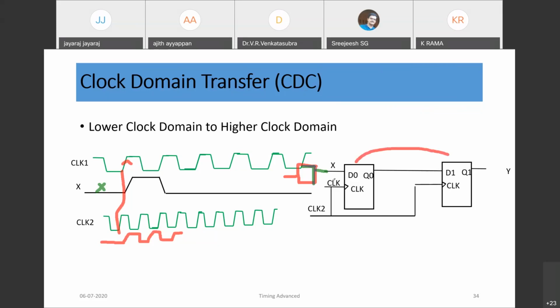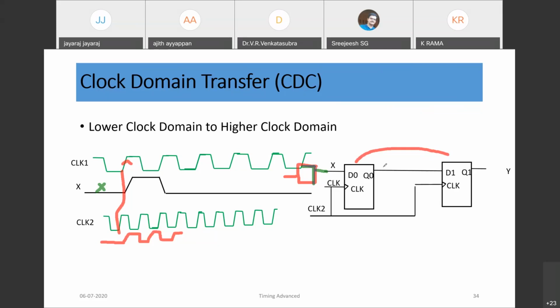So if setup or hold is violated, there is a phenomenon called metastability. Metastability is nothing but an in-between, not stable state. That means if 5 volts and 0 are the logic levels, and you get 2.5, an in-between voltage level, then the circuit will enter into a metastable state. You can recall the inverter characteristics from John M. Rabaey, that chapter, the inverter transfer characteristics. So the input is VDD by 2, and the output would also be VDD by 2.